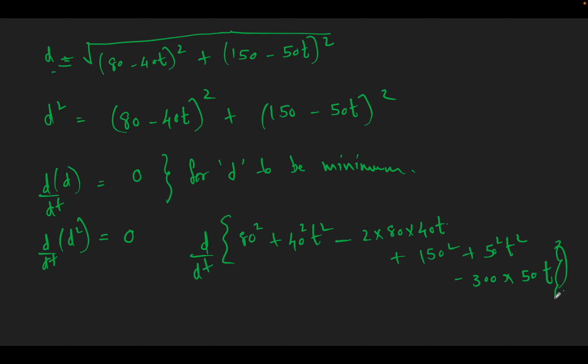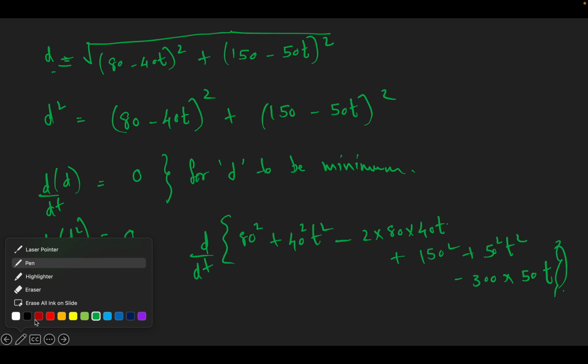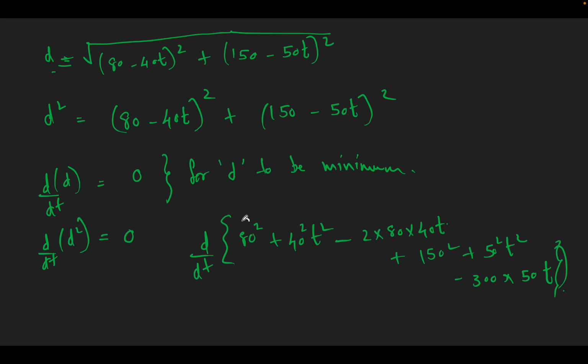Okay, derivative of this must be 0. Here, what are the terms without t? This doesn't have any t, so this is a constant. This also does not have any t, so this must be constant. So the derivative of this whole thing must be equal to 0.